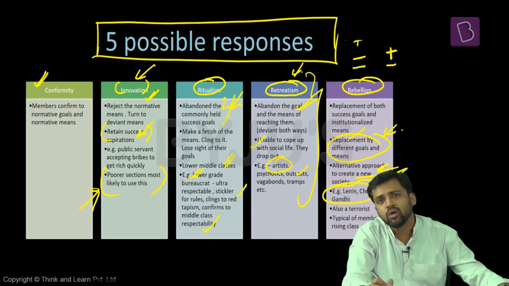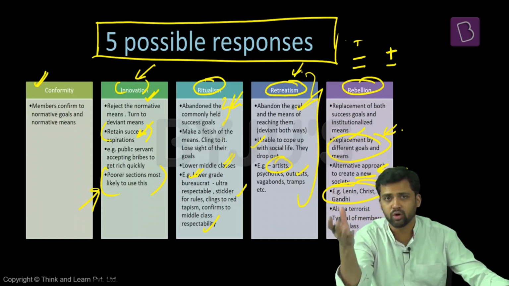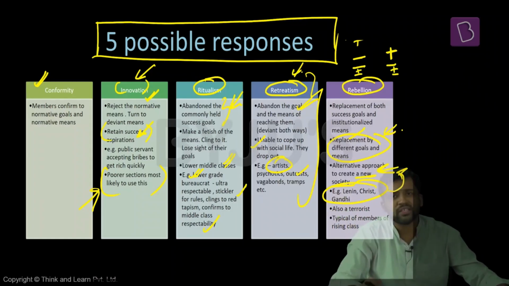Sometimes a terrorist can also be a rebel. See, a terrorist for us might be a freedom fighter for someone else. So look at it from that point of view. He might be willing to create a new society, a new state, and his means are also not correct. He's using violence. Violence is not an appropriate means. So rebellion, they exhibit this kind of behavior. They want to create a new society. Generally, this kind of behavior is exhibited by the members of the rising class.